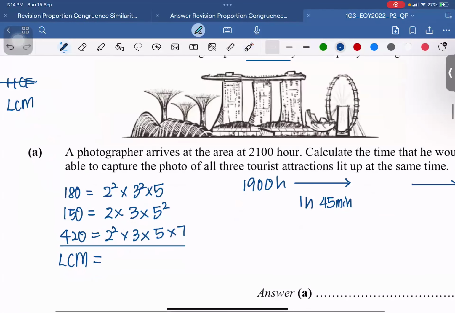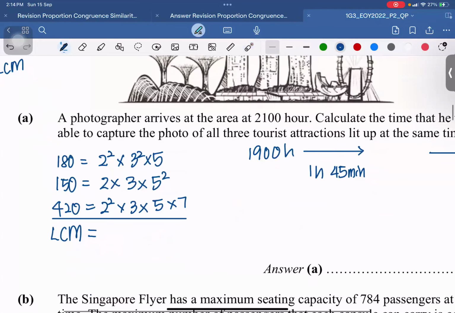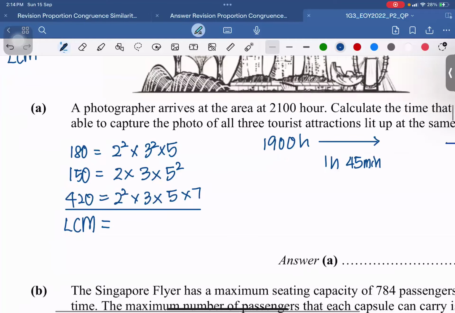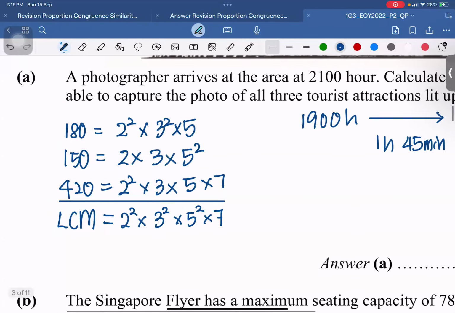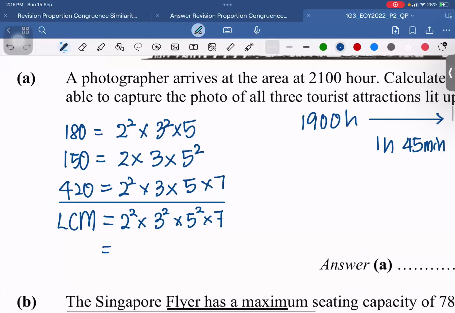Can somebody help me with the answer? How to get the lowest common multiple? What are we going to choose? 2 square. Thank you. Any more? 3 square. 5 square and 7. Thank you. Okay, good. Thank you, Connie, as well, for saying that it's the LCM. Thank you. I think that sounds like Ethan. Give the answer. But then we're going to work out this number.